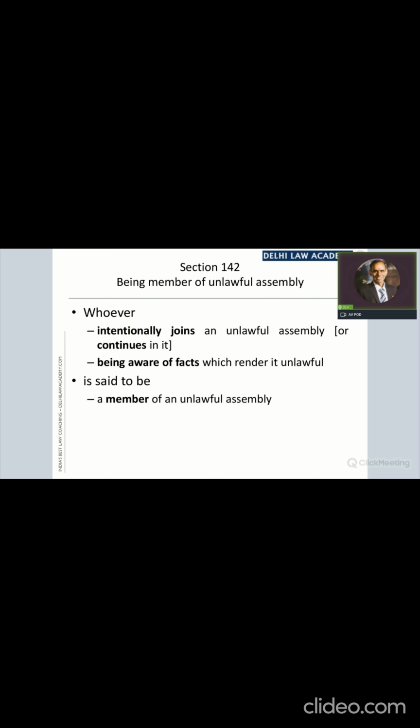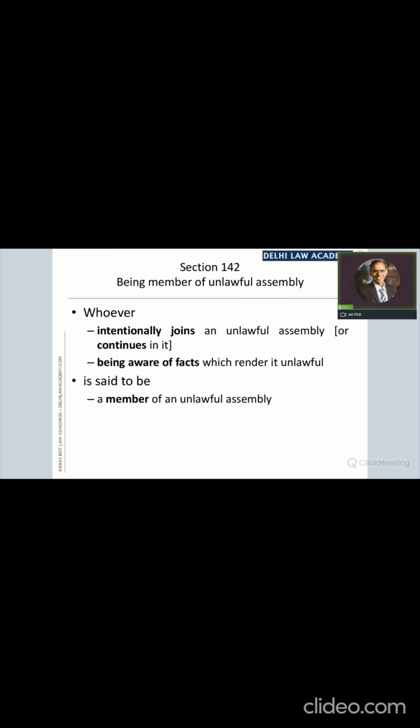He intentionally joins the assembly. That is the first requirement. And the second is that he is aware of the facts which render it unlawful. What are the facts? Two facts are required for making an assembly unlawful. First fact, there are 5 or more persons. Second fact, all these 5 or more persons have a common object, which is one of the 5 which is specified in section 141. There are 5 common objects which are specified there.